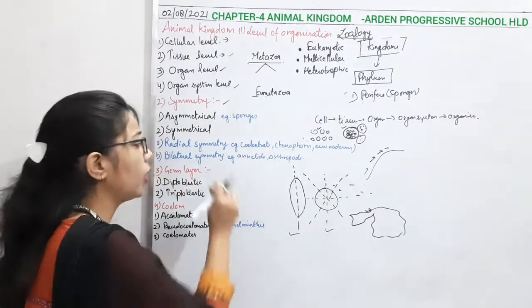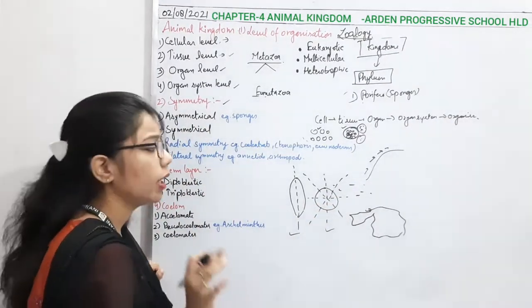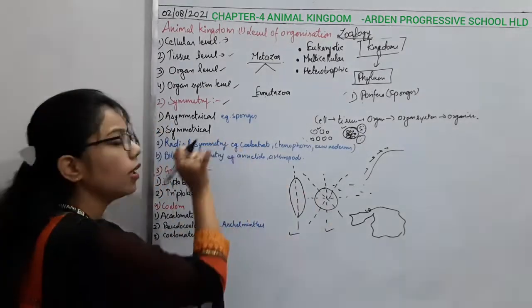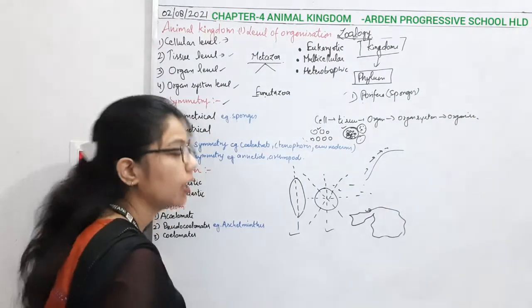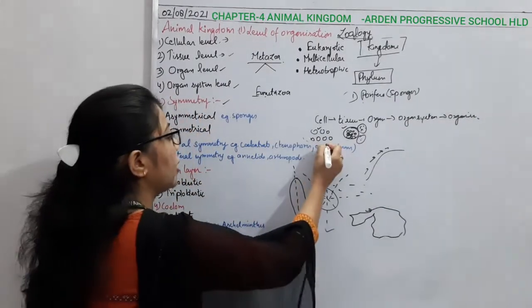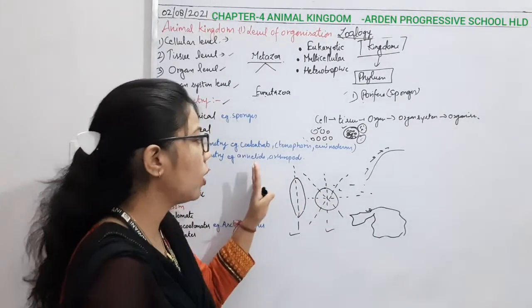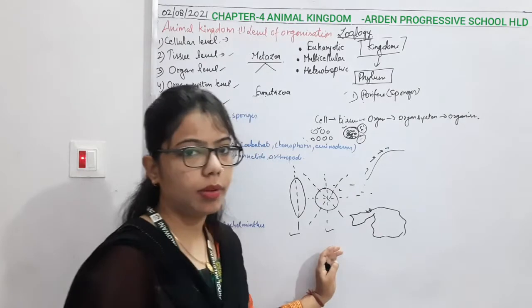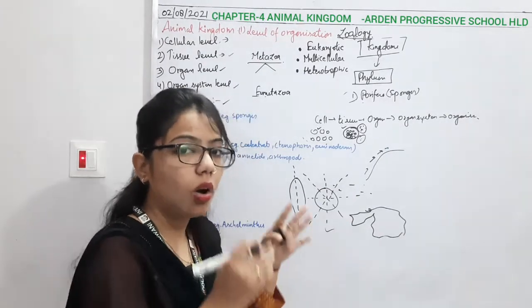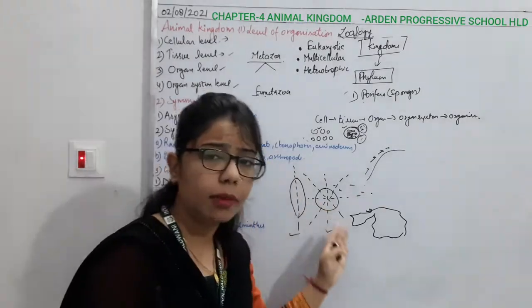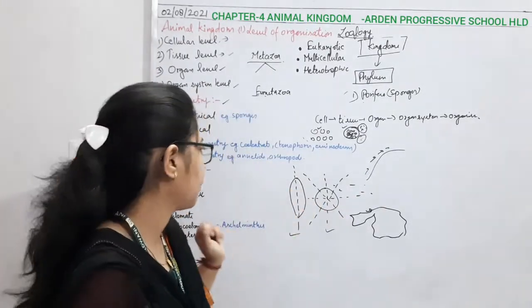When the body can be cut into two equal parts from any plane, that is known as radial symmetry. Examples are Coelenterata, Ctenophora, Echinodermata. In all these you can see radial symmetry. In a 3D structure, all the planes you can see very well, and it is possible in any way.